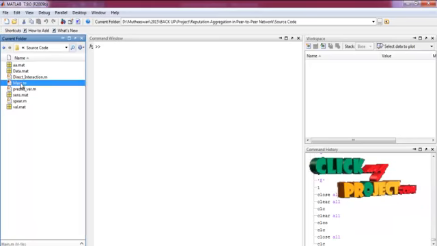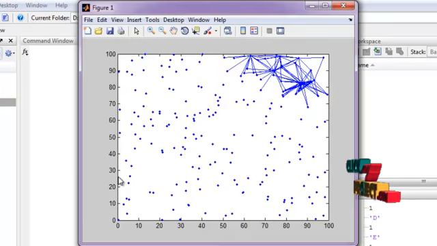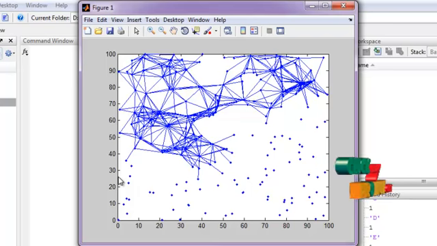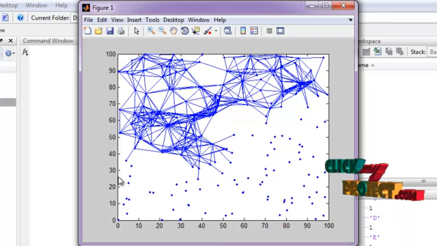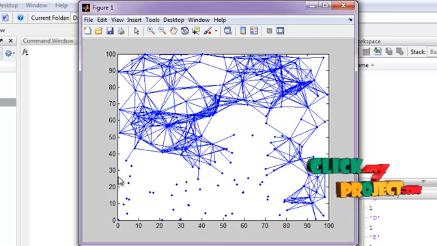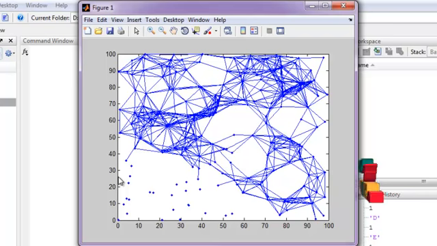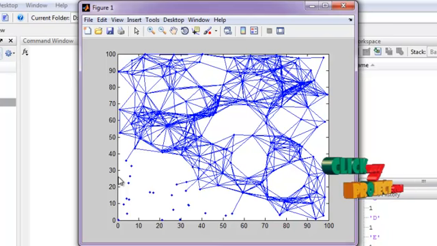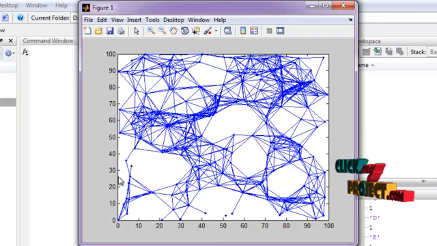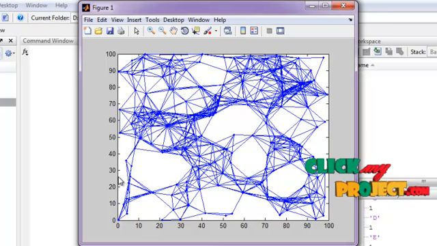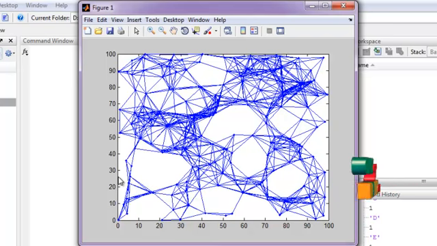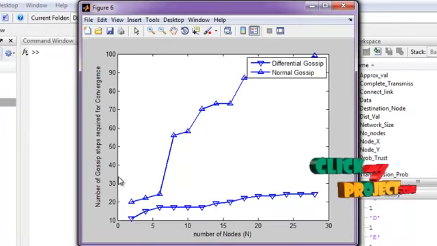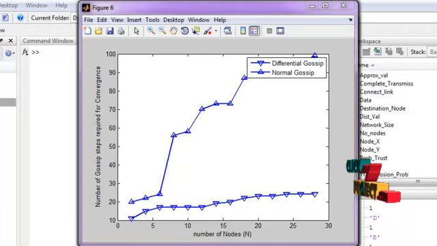Select the main.m file in the controller, and run it for executing this process. Here, the nodes are interconnected, that is, peer-to-peer networks are formed. By this step, initially the nodes are deployed, and every node has to communicate with other nodes through the peer-to-peer network formation. After completion of the formation of the peer-to-peer network, we have to analyze the performance graph. Here we perform the analysis of the graph.